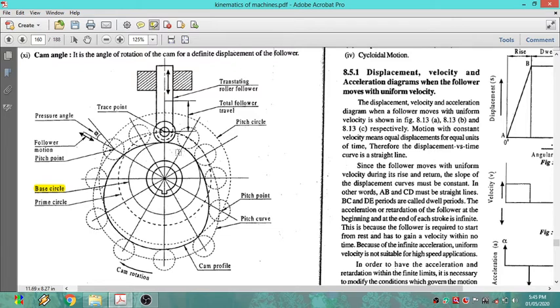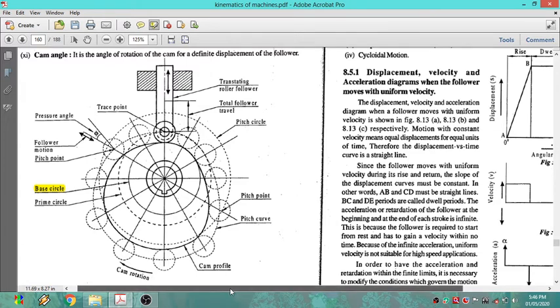This smallest circle we have to draw at the center of the cam. You can observe that this is the center of the cam. So we will start by drawing the cam profile with the base circle. You need to draw a base circle. Whenever you consider a roller follower, we need to draw a prime circle because we need to draw a roller. That's why we need to draw a prime circle.